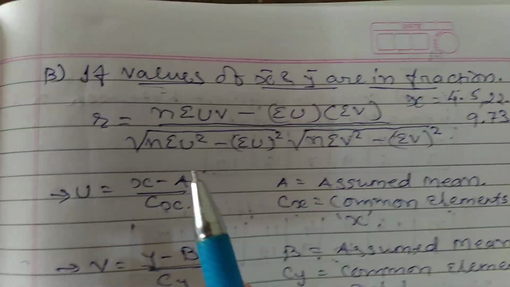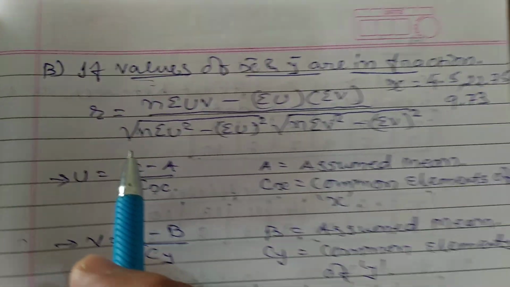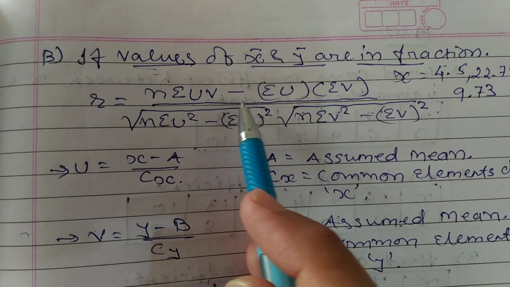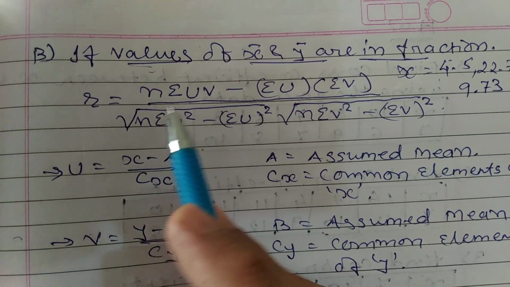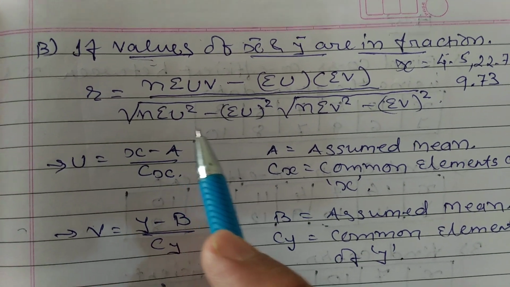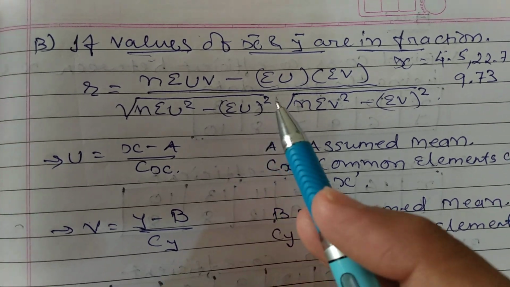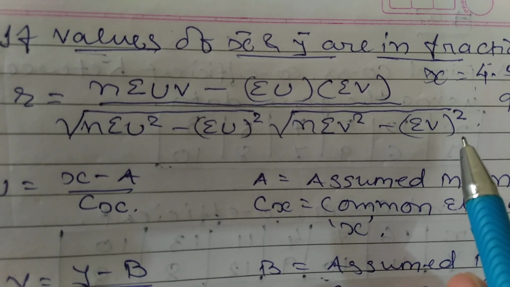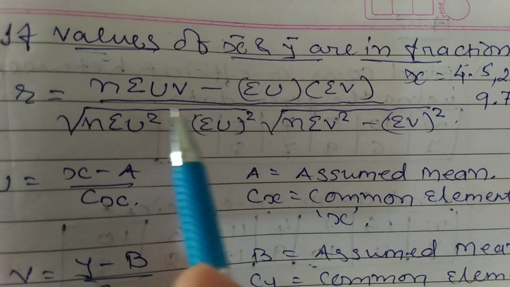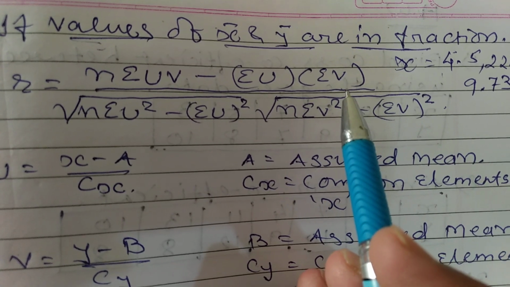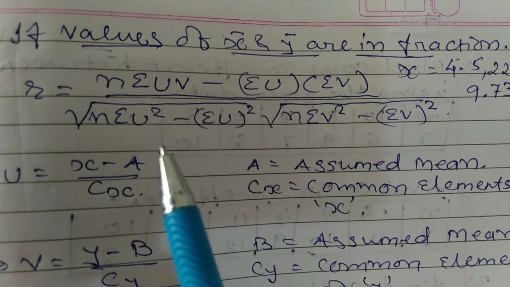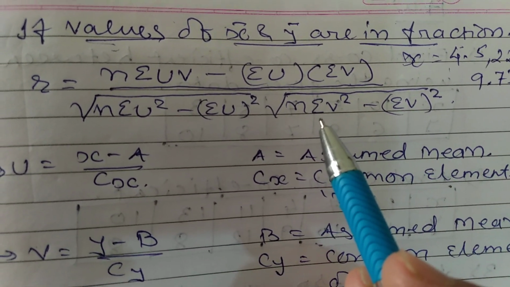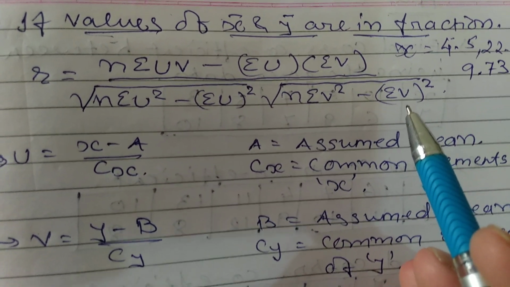then you are supposed to use the shortcut formula to find the correlation coefficient: R is equal to n sigma uv minus sigma u sigma v upon first root n sigma u square minus sigma u the whole square, second root n sigma v square minus sigma v the whole square. Once again, n sigma uv minus sigma u sigma v upon under root n sigma u square minus sigma u the whole square, second root n sigma v square minus sigma v the whole square.